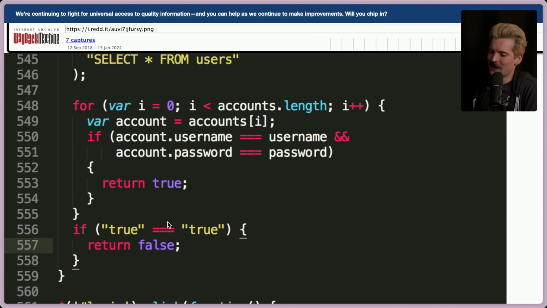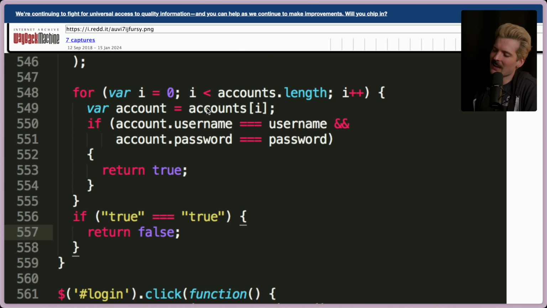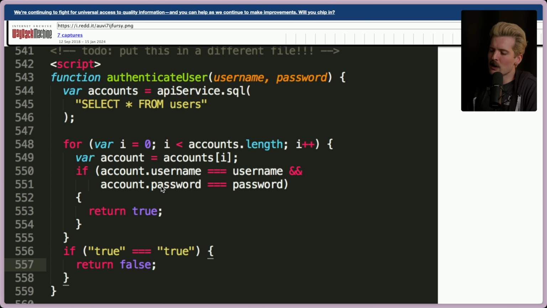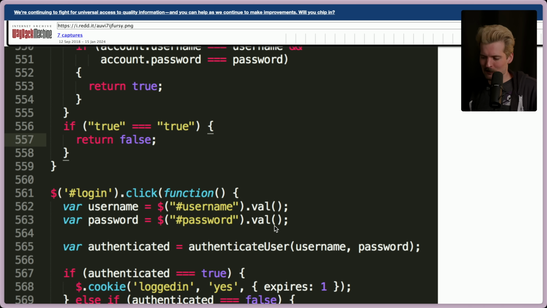Disgusting. But what's much funnier is we're just looking for any account where the username and password match, and then we return true. Theoretically speaking, this is all the code we saw. There's a massive security hole in the fact that this API service is exposed on the client side. But as long as this password is being passed in a hashed way, like before we call authenticate user, we hash the password, at least these users' passwords aren't being exposed to everyone. It's just their hashes, right? Right? Well, if we scroll, we see we are just grabbing them from the form directly.